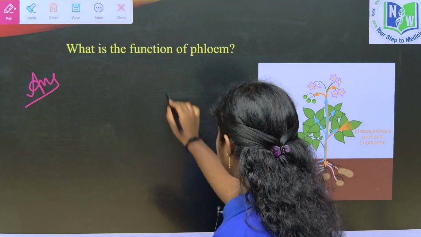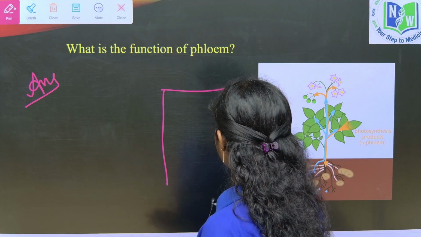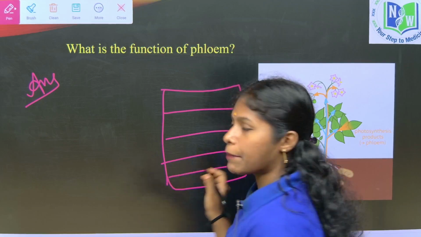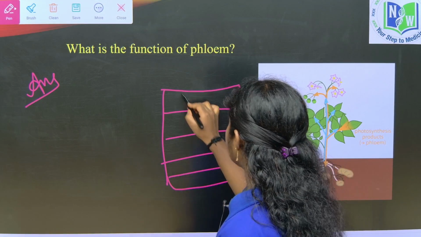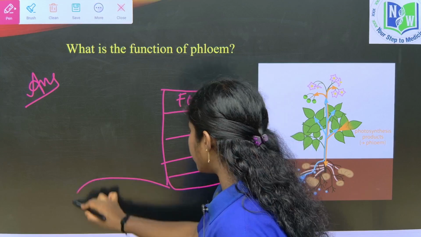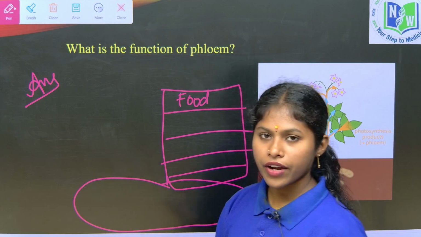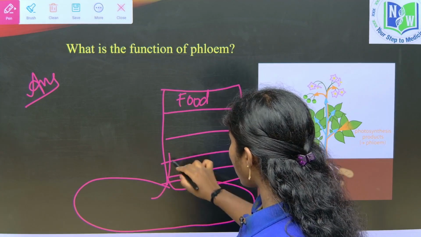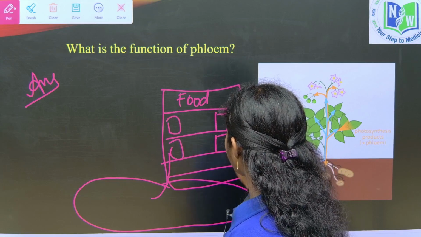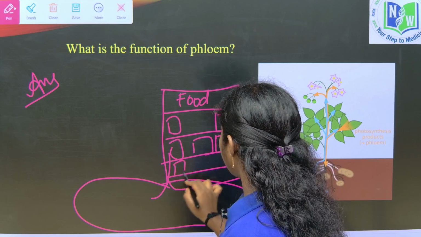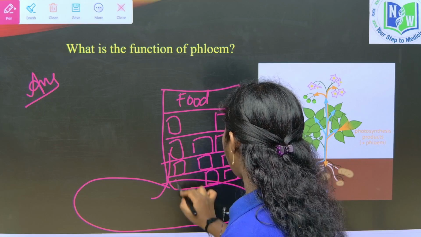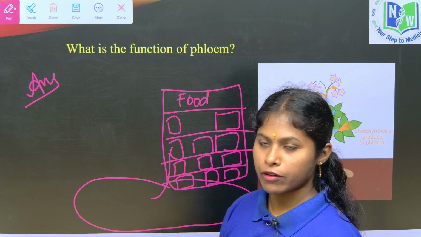Consider a building, an apartment having different floors. In the upper part they are preparing the food. In the ground part there is water, right? So it should be transported to all the floors and apartments of the building, where people live.